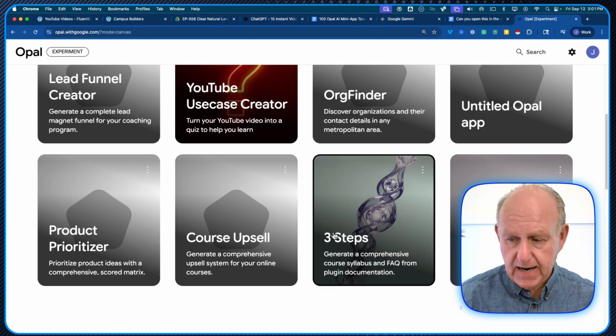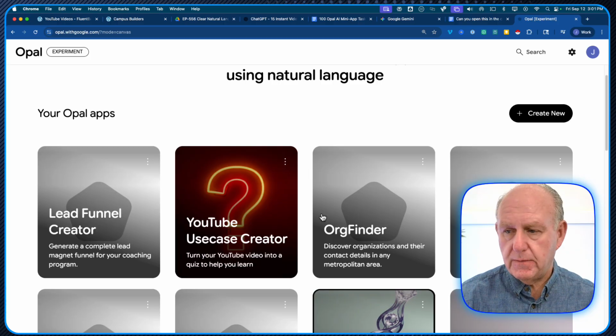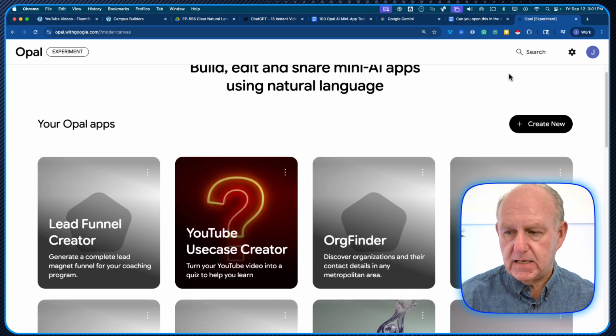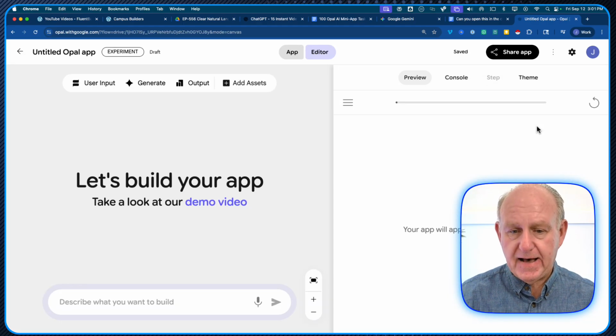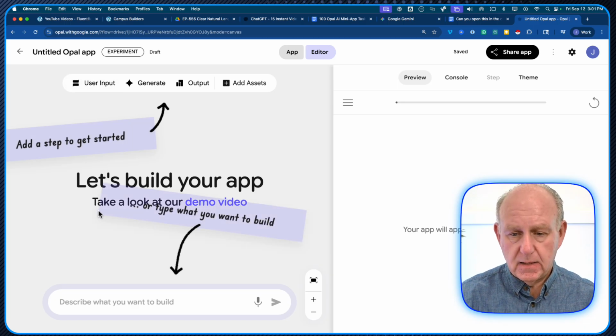But on mine, I don't know what the limit is. So on mine, what I'm going to do is we'll just go to the right-hand side here where it says create new. I'm just going to click it and you'll see what happens. So we get the interface that comes up and we have the left-hand side, which is just what we're looking at. A place where we can give natural language prompting. Put it in here, and if we want to dictate it, we can. I'm going to show you the ones that I wrote down, and then the application that we create will show up on the other side.